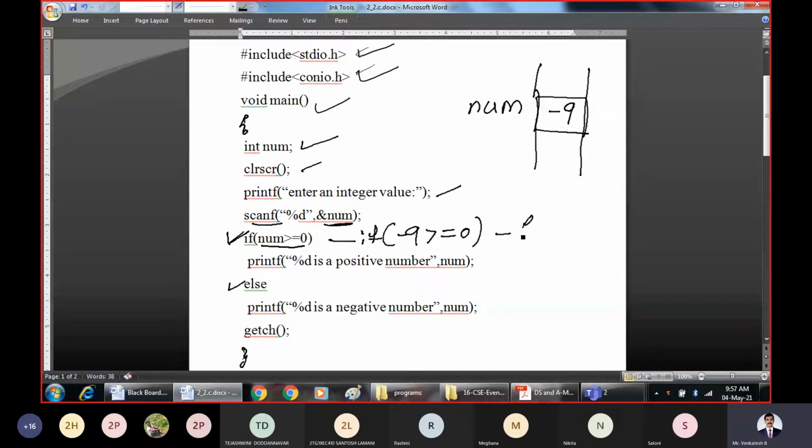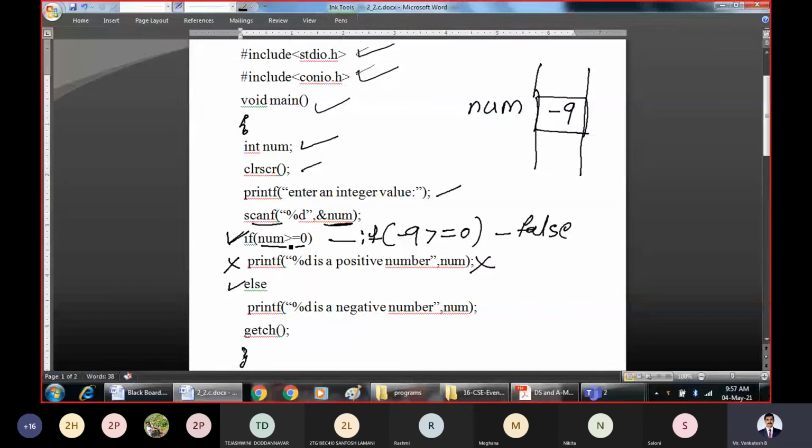This becomes false. That means the if condition has become false and this statement will not be executed. Why? Because we know that -9 is not a positive number. So this statement will not be executed.